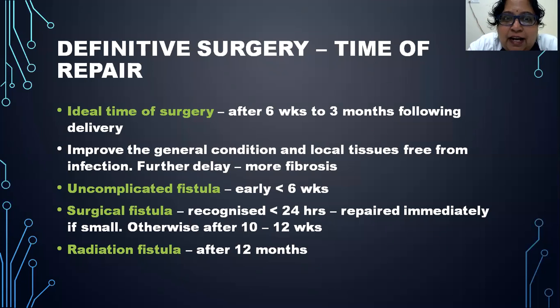So before we start the surgery, the most important thing is the timing of the surgery. So usually when do we plan a surgery? The ideal time for surgery is usually between 6 weeks to 3 months after delivery of the patient. I am telling you regarding obstetric fistula, and we will discuss gynecological fistula also. But the ideal time for repair is 6 weeks to 3 months after delivery of the baby. Between this time, we have to improve the general condition of the patient. The local tissues should be treated for any infection.